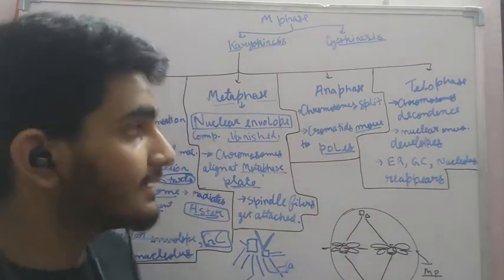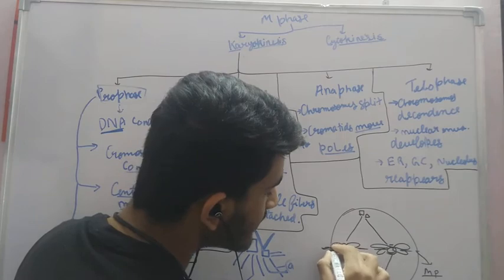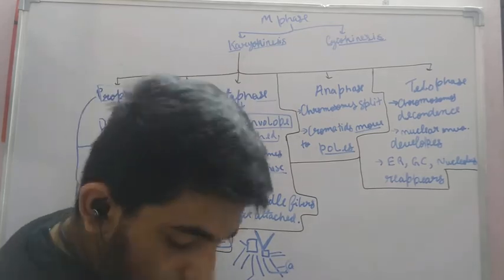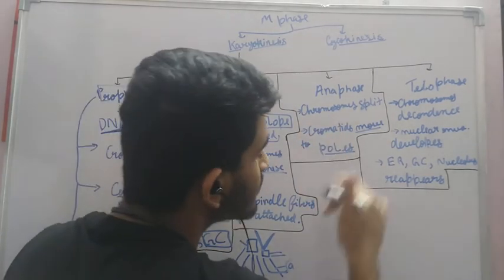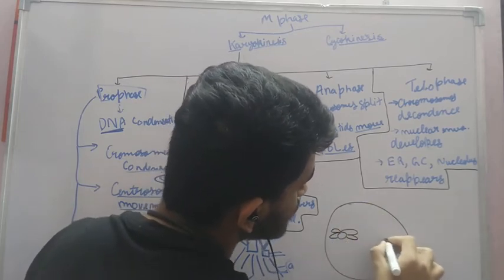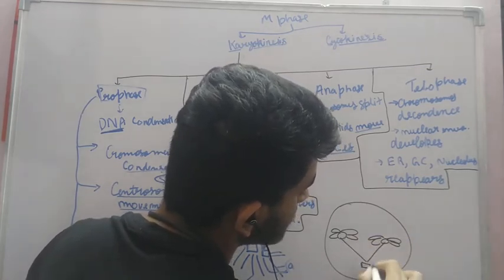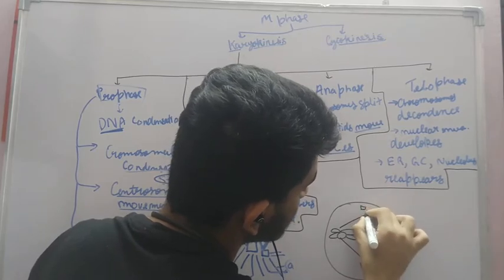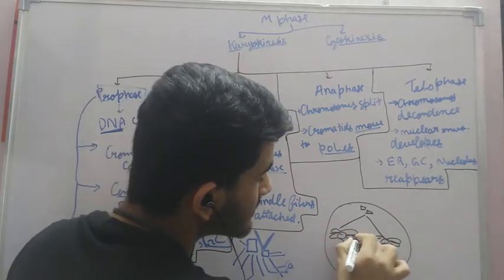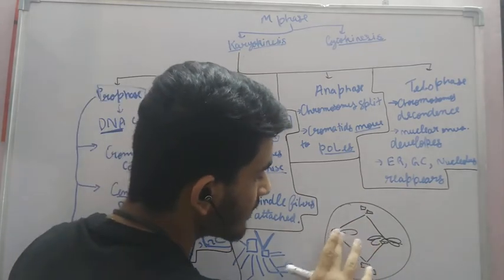Now in the anaphase, the chromosomes split. The chromosomes are split from between. So what does it mean by the chromosome splitting? This is the cell. This is the chromosome. These are the spindle fibers. Centrosome. Now this chromosome gets split from between.